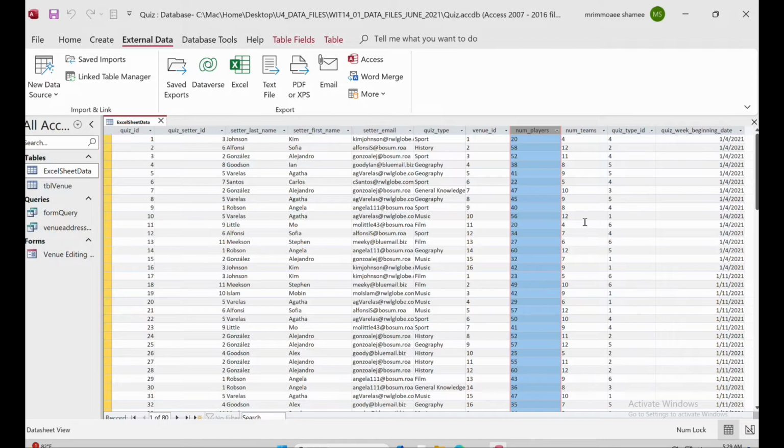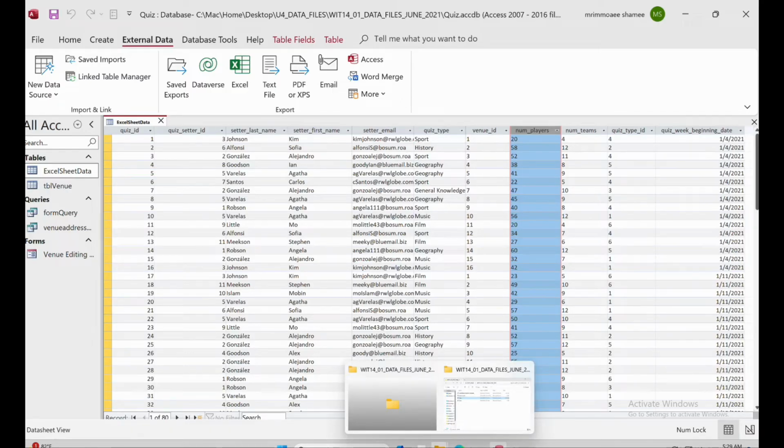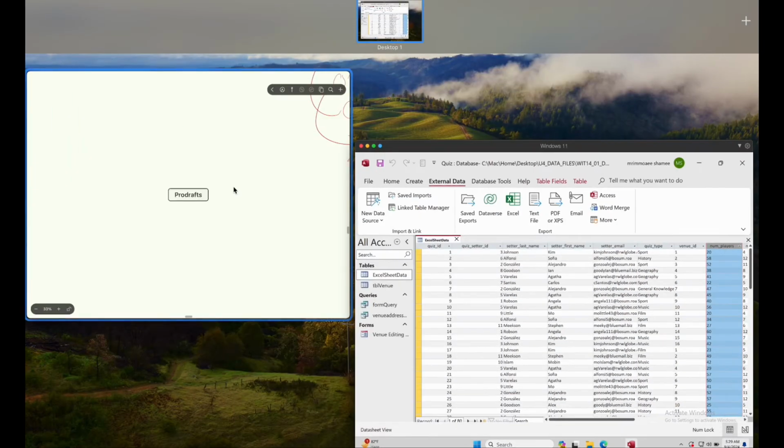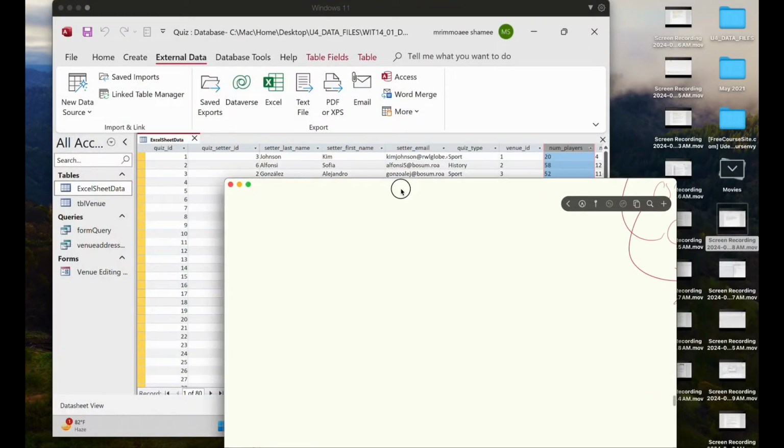Okay, so first of all, if we look closely, we have quiz ID, quiz setter last name, setter first name, setter email, quiz type, venue ID, number player, number team, quiz type ID, and quiz week beginning date, right? So what I will do, I will write everything on my paper. So you guys do it the way I'm doing right now. So take a paper and try to write all the field names here. It will be easier to do some brainstorming.